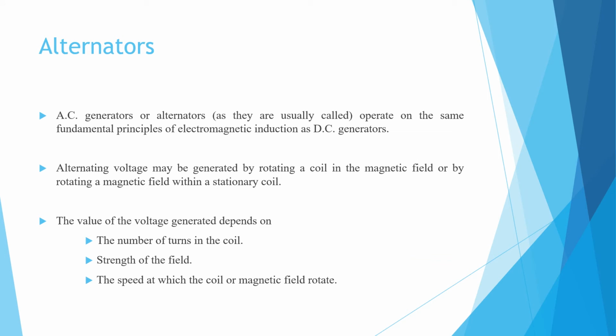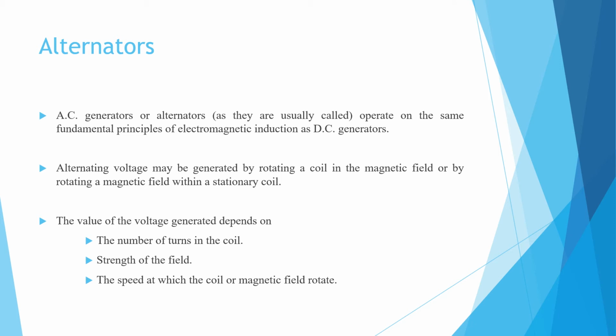An AC generator, or alternator, operates on the same fundamental principles of electromagnetic induction as DC generators. Alternating voltage may be generated by rotating a coil in a magnetic field, or by rotating a magnetic field within a stationary coil.